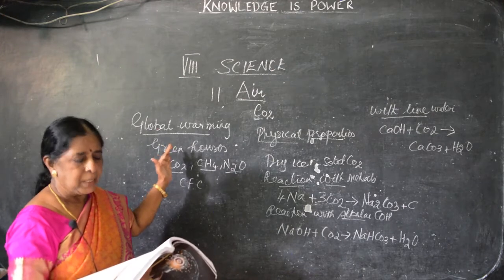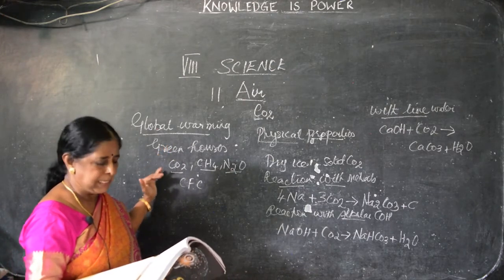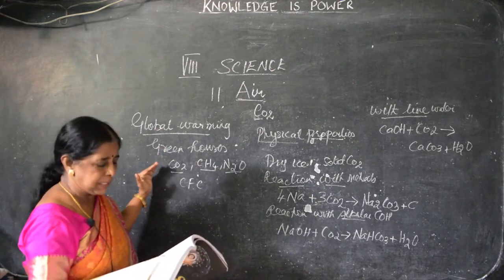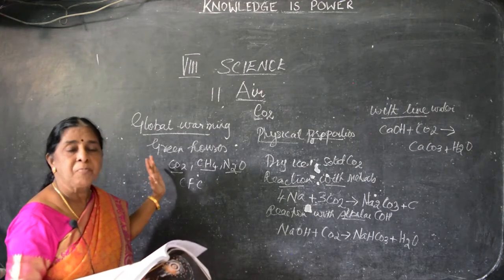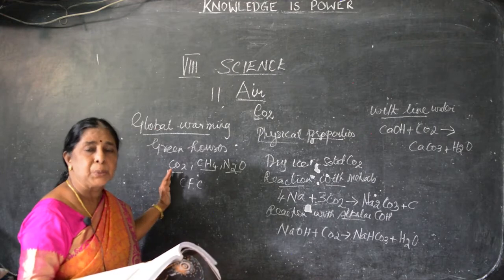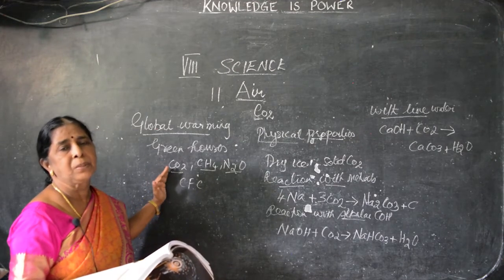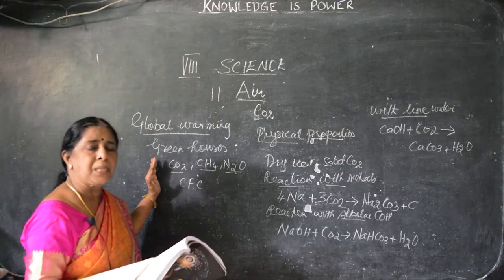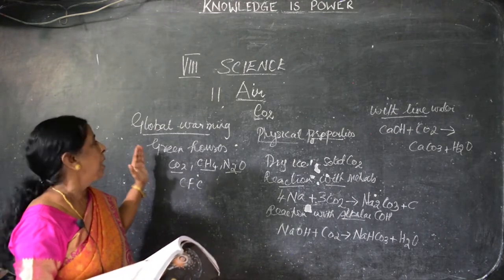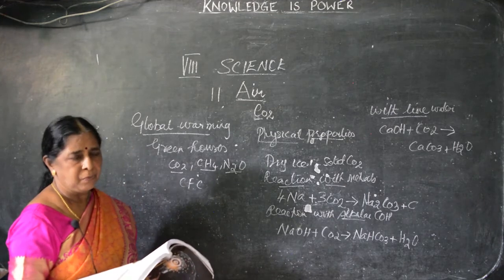First, melting of ice caps and glaciers. Next, increase in frequency of floods and erosion. And loss of biodiversity, because of soil erosion and floods. Biodiversity means what? Bio means living things. So 80 to 90% of the living things are disturbed by floods and so on.